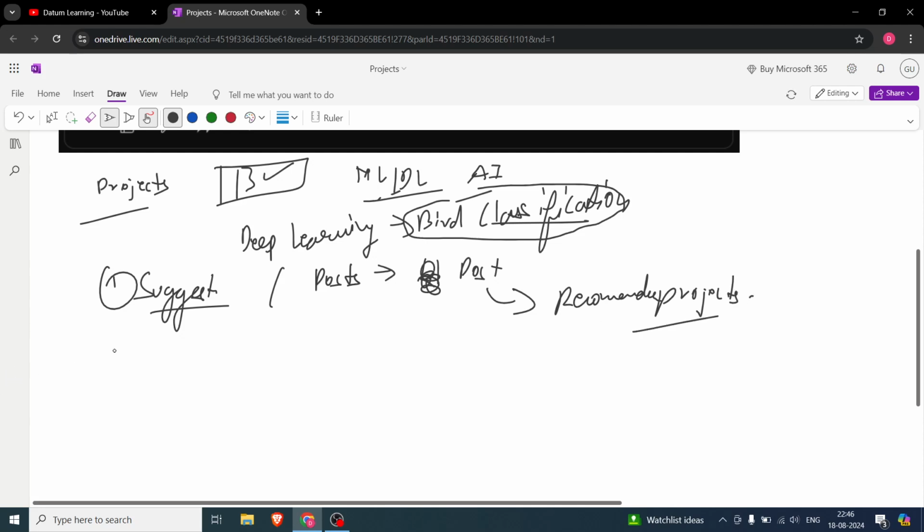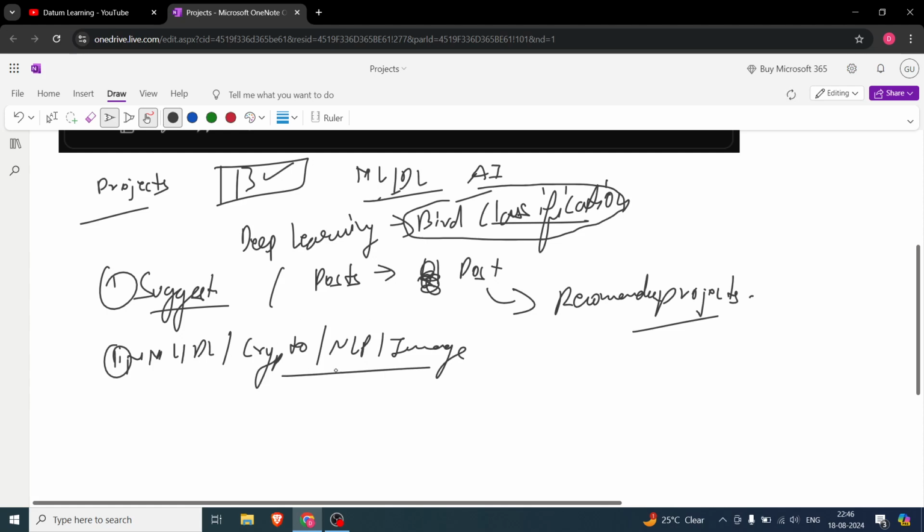It doesn't matter, projects can be from ML, from deep learning, or from crypto, all that solidity stuff, and NLP and image are encompassed here as well. You can definitely suggest projects from here. You can also suggest Kaggle competitions. I look at those competitions, not compete in every one of them, but I do look into them, and I'll be very enthusiastic to share my learnings and my experience.